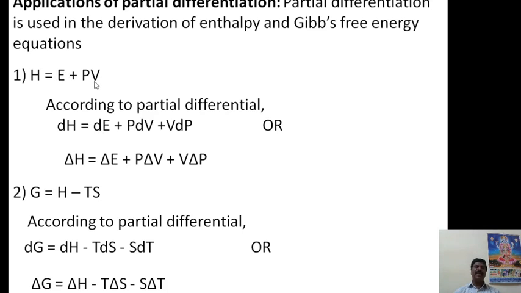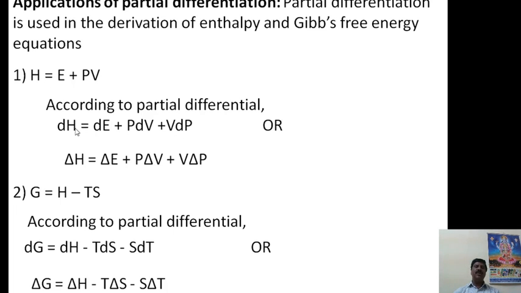But here two functions are there, so it is a partial differentiation: dH is equal to dE plus, keeping P as it is, take the differentiation of V, that is P dV, and plus keeping V as it is, take the differentiation of P, therefore V dP.